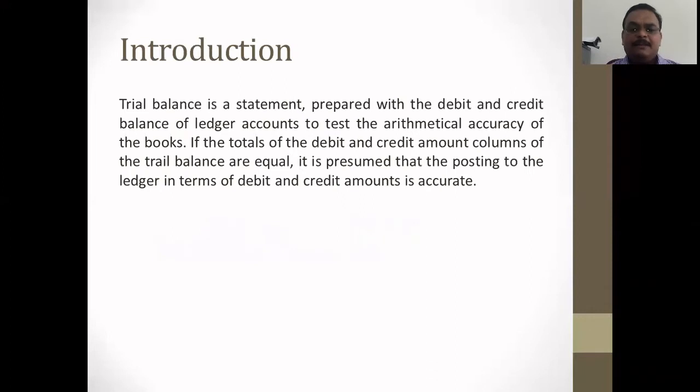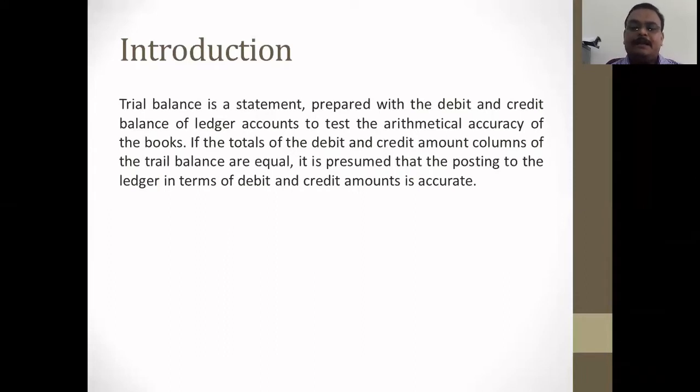Trial balance is a statement prepared with the debit and credit balances of ledger accounts to test the arithmetical accuracy of the books. If the totals of the debit and credit columns of the trial balance are equal, it is presumed that the posting of the ledger in terms of debit and credit is accurate. So the main motive of preparing trial balance is to know whether the ledger or journal is accurate or not.